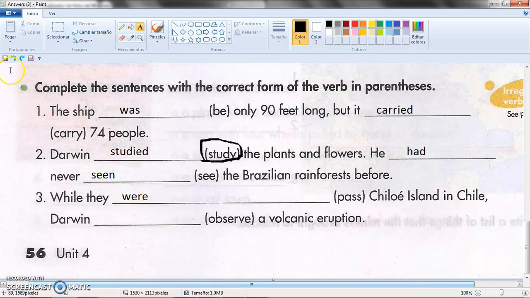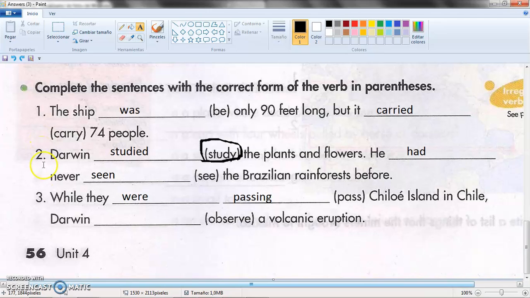While they were passing Chiloé Island in Chile, Darwin saw a volcanic eruption.